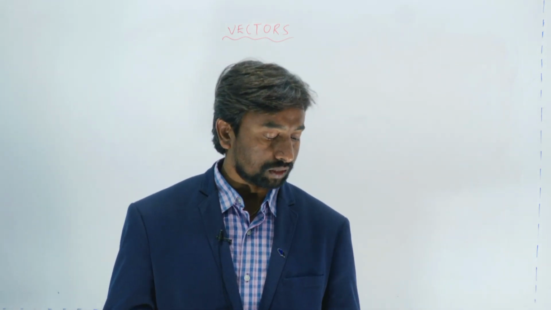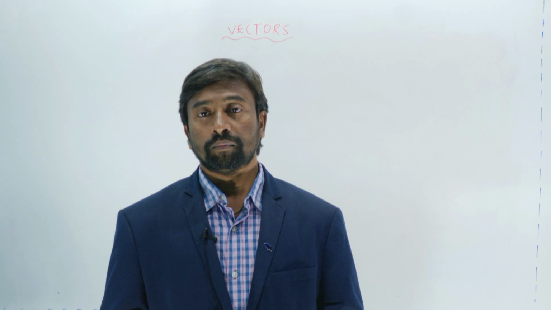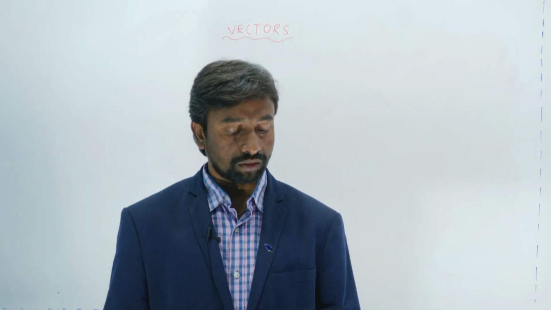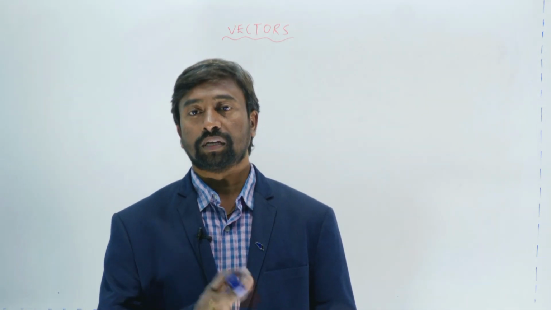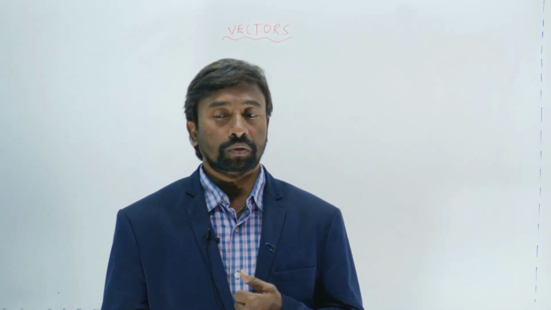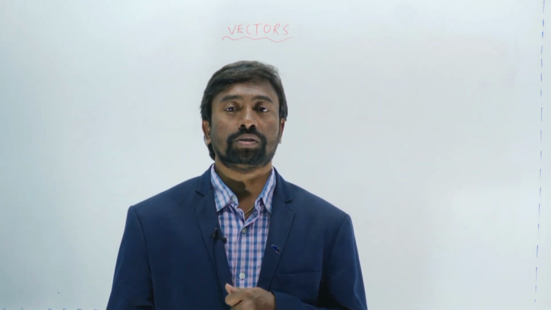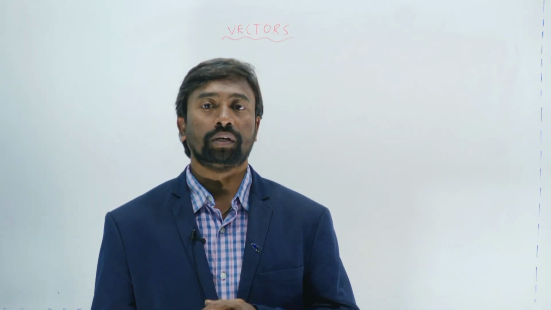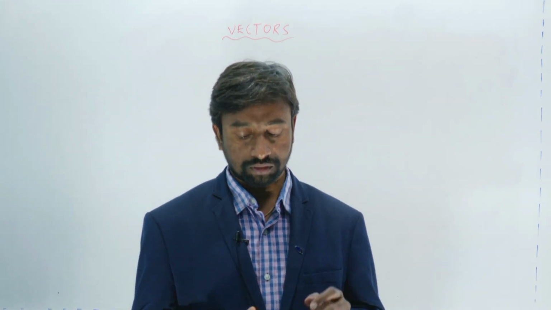While discussing some of the quantities, we have said that this is a vector quantity and this is a scalar quantity. The vector is nothing but a quantity which has both magnitude and direction. So those are vector physical quantities.